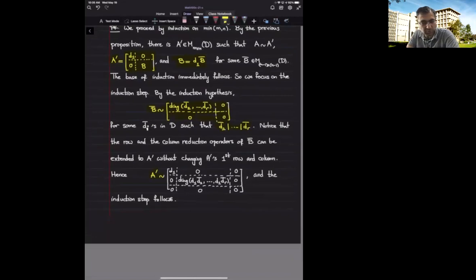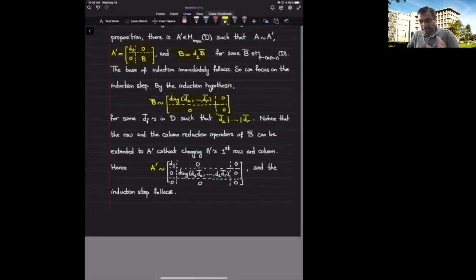When I apply the row and column reduction process for the rest of these columns, I'm not changing this part of the matrix of A prime, because all of these entries are 0. When I'm swapping or adding some multiple of one of these things to another, I will end up again getting 0. So these parts do not change.